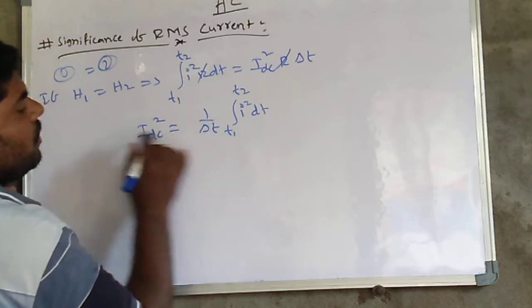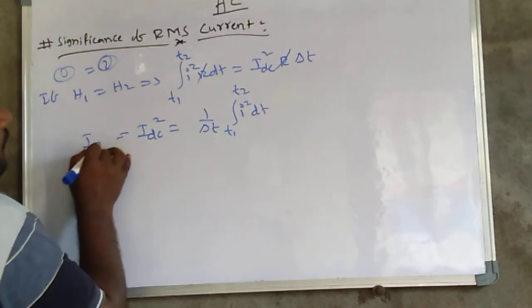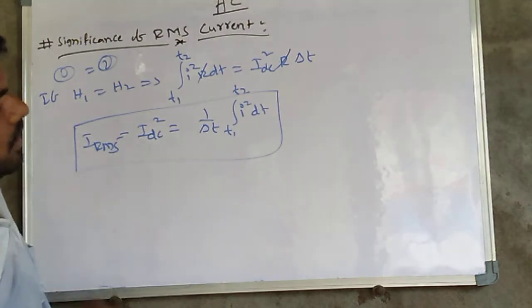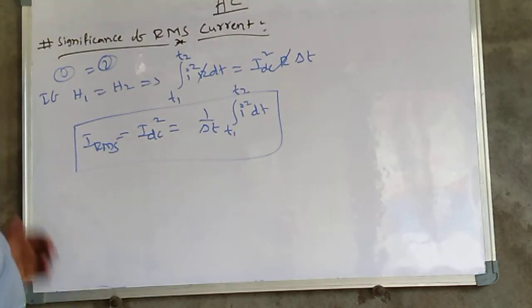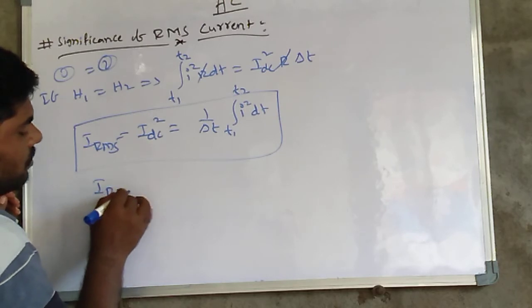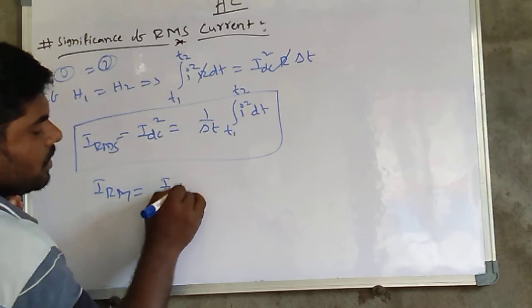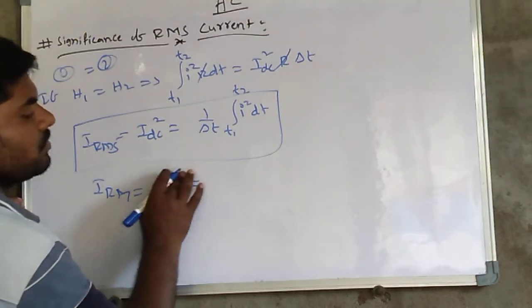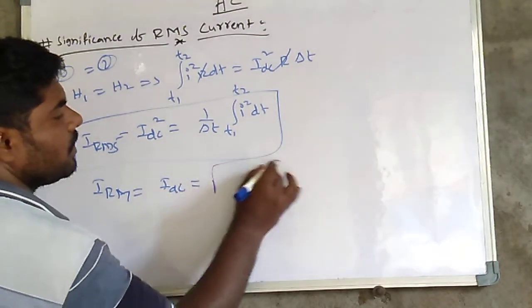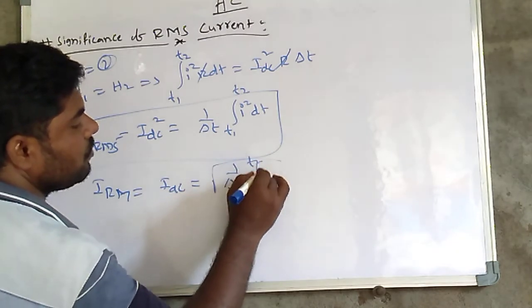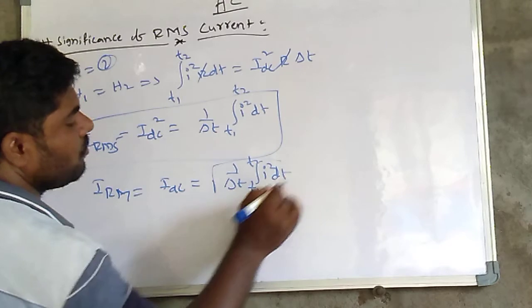This value we call I_RMS also, so I_DC is equal to the square root of 1 by delta T times the integral of I squared dt.